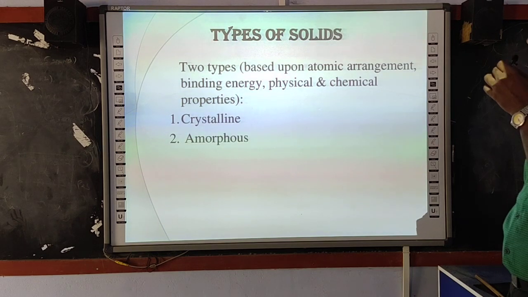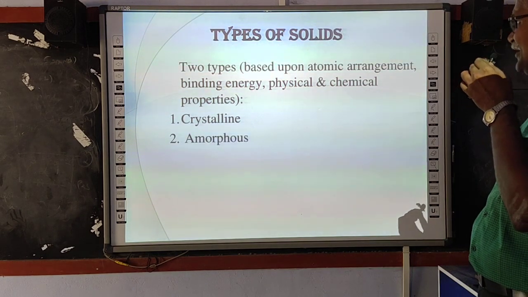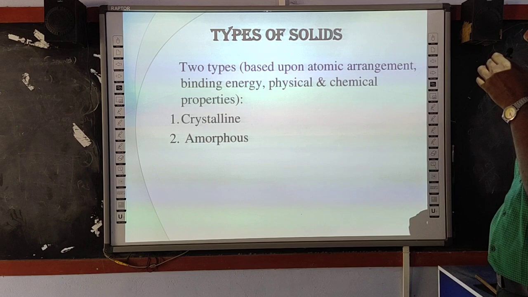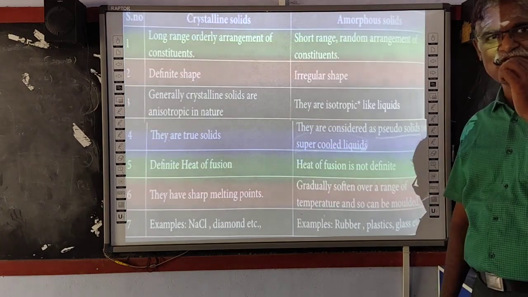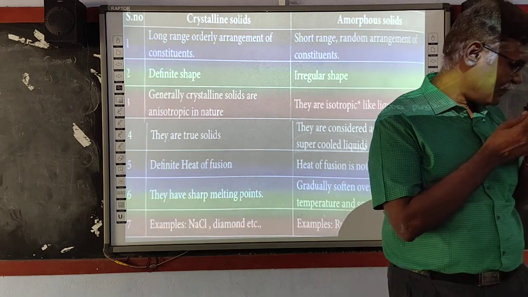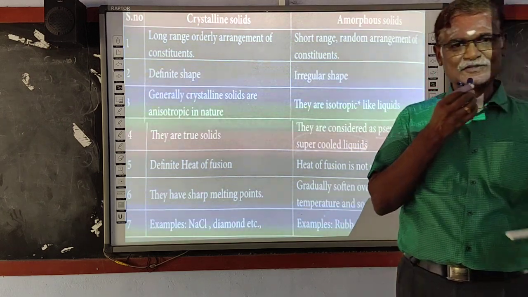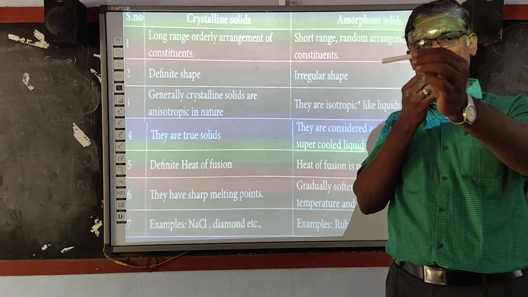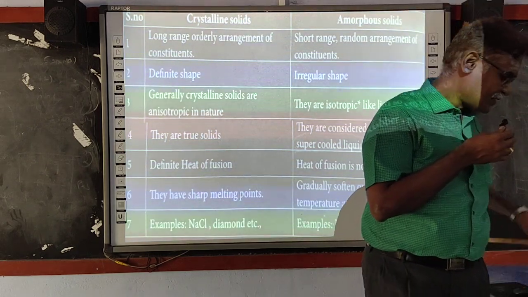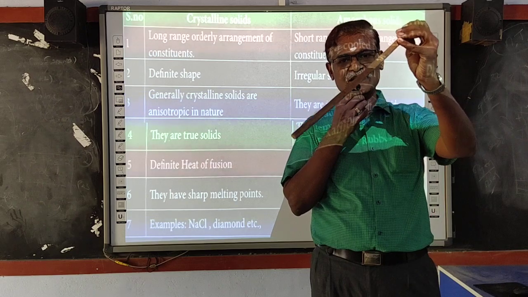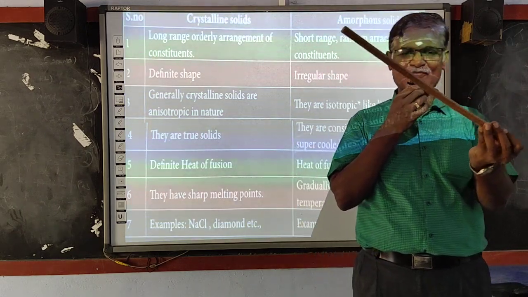Now, these solids are classified into two types, namely crystalline solids and amorphous solids. That crystalline solids example, you see that the chalk piece is an example for that crystalline solid, and you see that can. This is also the crystalline solid. They are having definite shape.